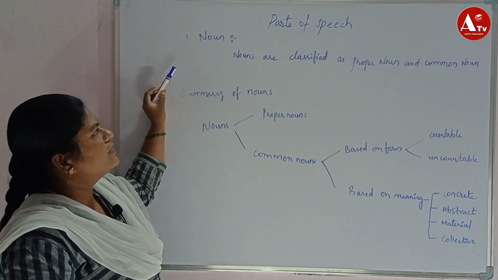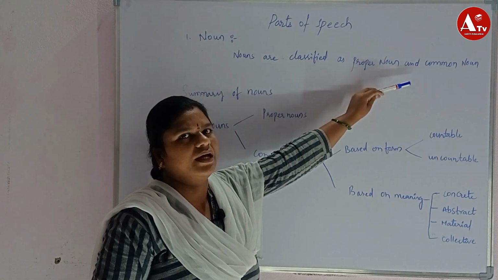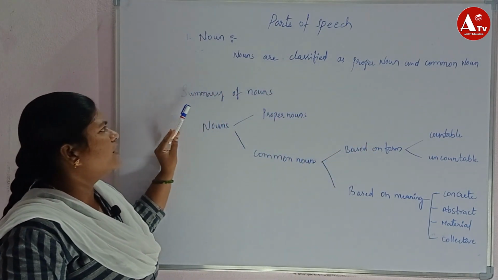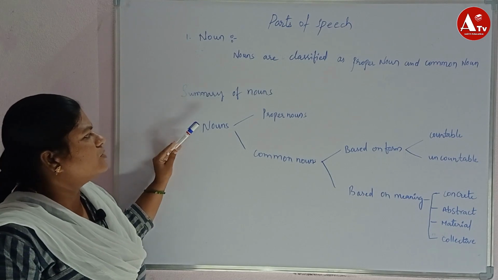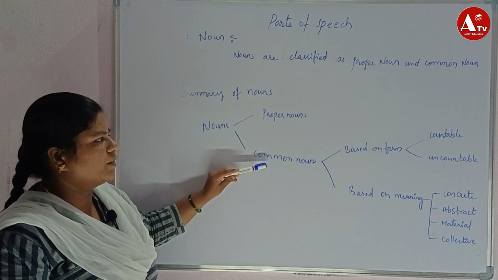Here first we will discuss about noun. Nouns are classified as proper noun and common noun. So here is a summary of noun. Nouns are of two types, proper noun and common noun.